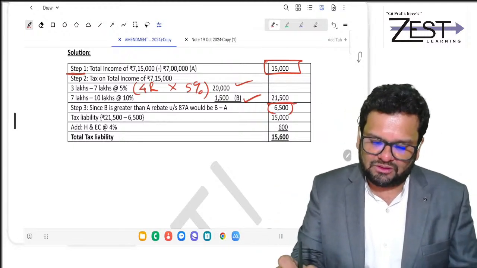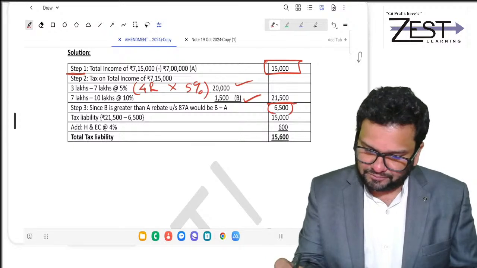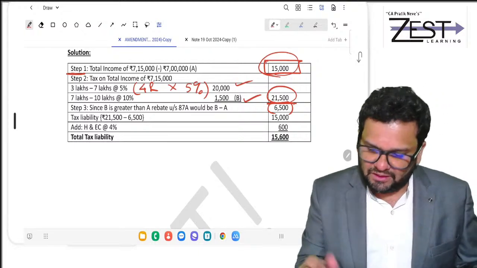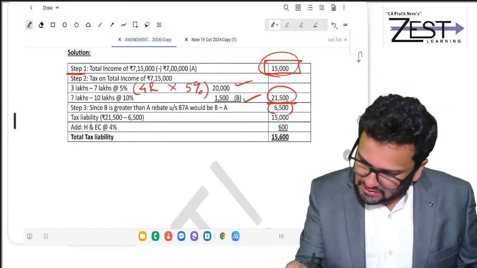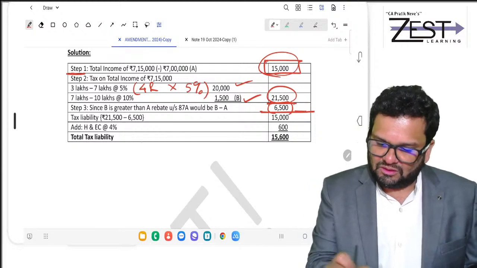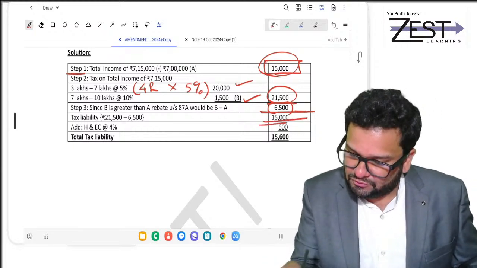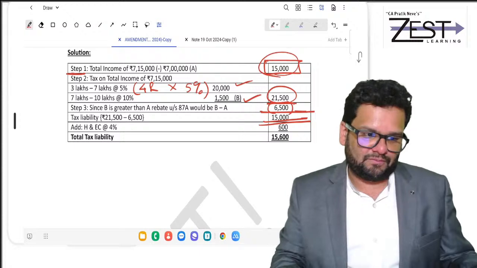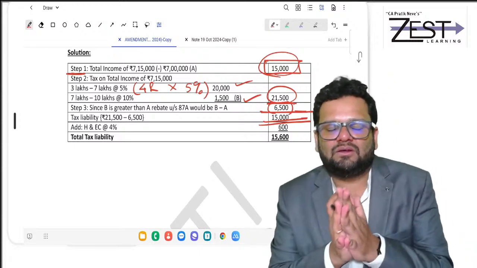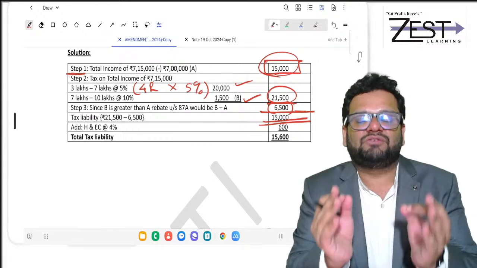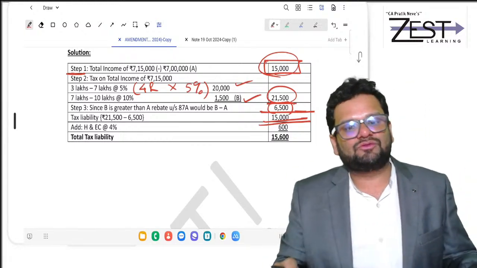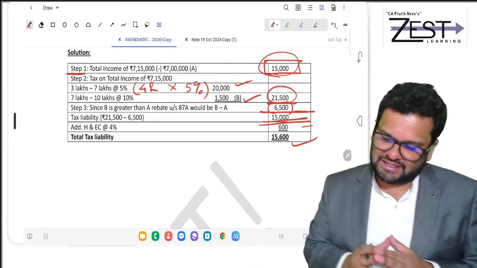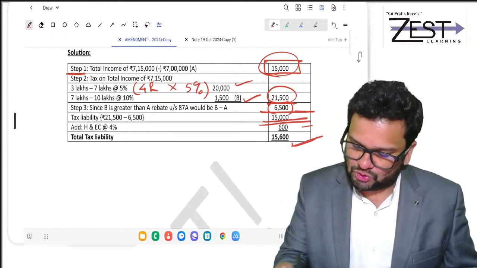So why 6,500? See, this liability is greater than 15,000, so rebate will be of that 6,500. Clear? And your tax liability will be 15,000. So you can give that full 15,000 to government. No need to pay 21,500 to government. You can pay only 15,000 to government and 6,500 will be rebate. Of course, then calculate health and education cess at 4%. You will get total tax liability.